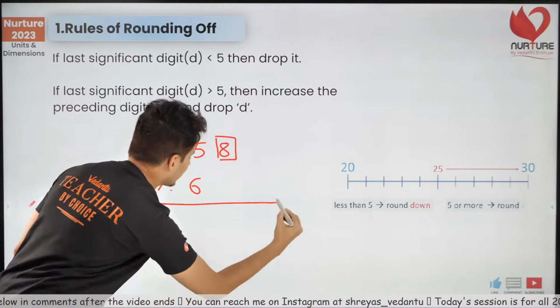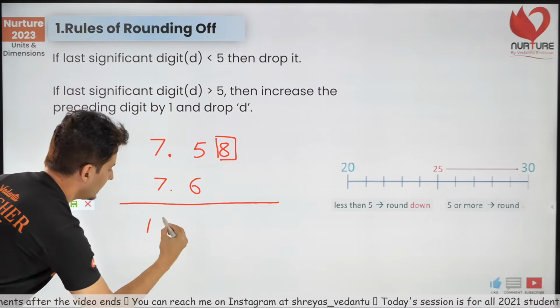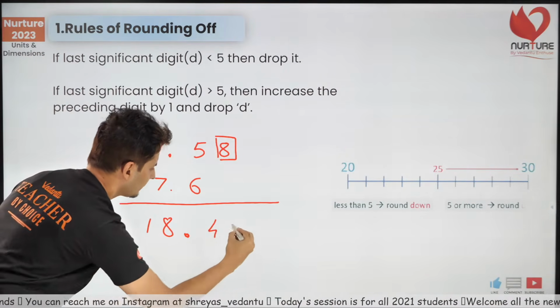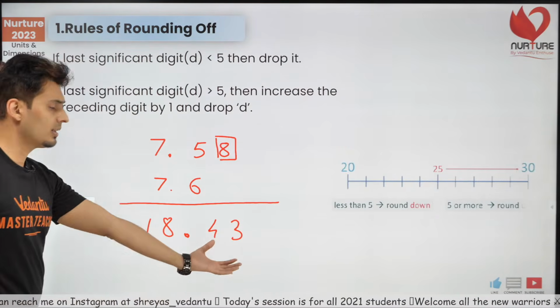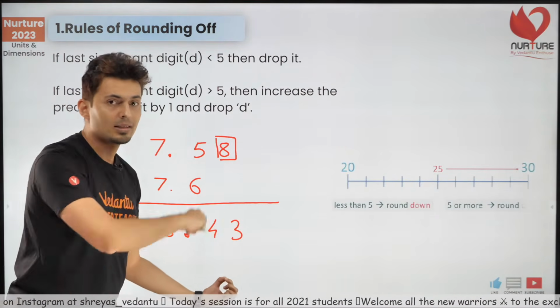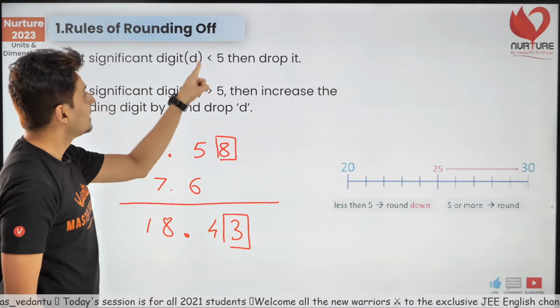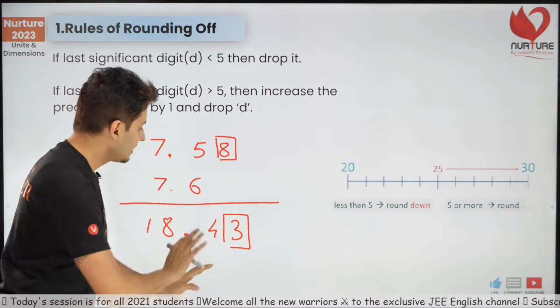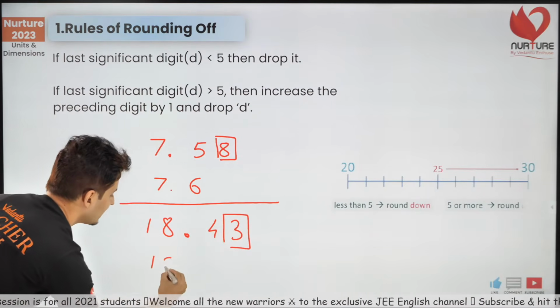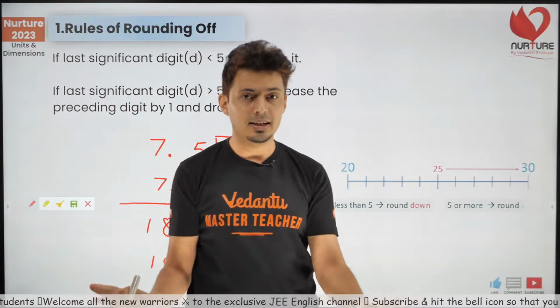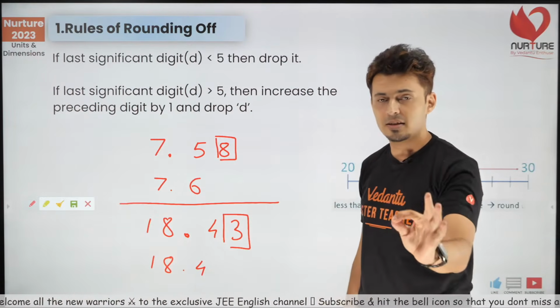I'll show you one more example. Let's say we have 18.43. I want to round it off to 1 decimal digit. So check the last digit. This is the last digit. Is it less than 5? Yes. Then just drop it. So this will be basically 18.4. As simple as that. Is everybody understanding this? Is this clear? Is this crystal clear?